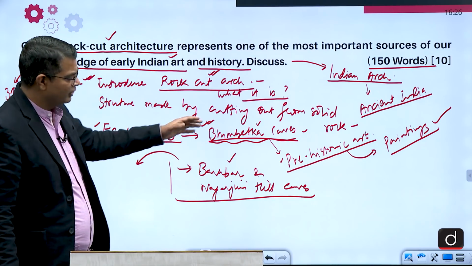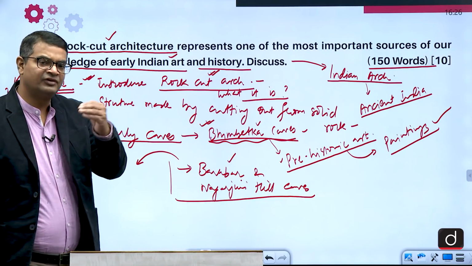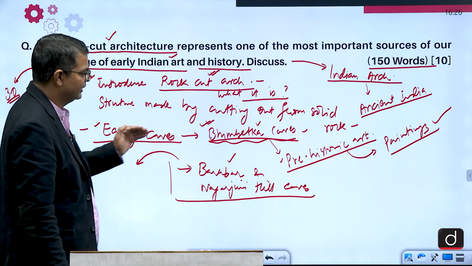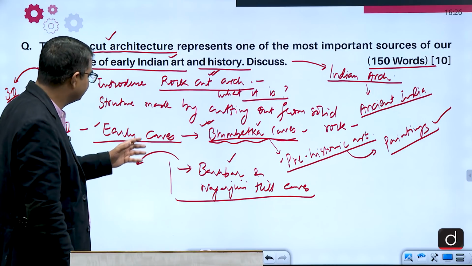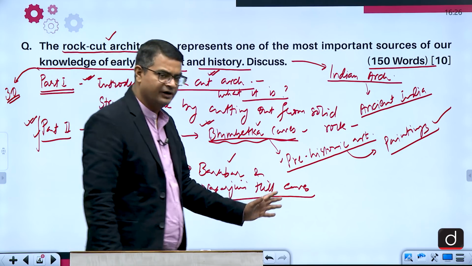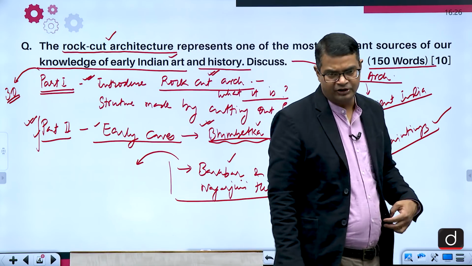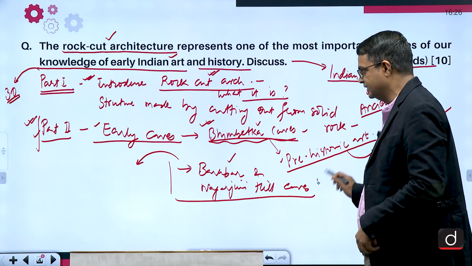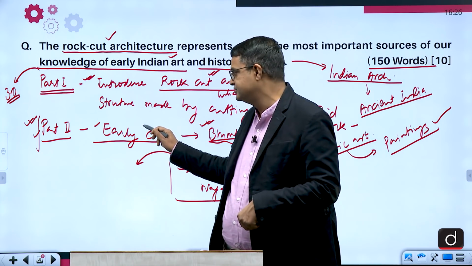So even then he donated the caves to the Ajivika sect, which was one of the 64 heterodox sects of that time. So you can say that Bhimbetka caves, Barabar and Nagarjuni Hill caves, these two are very good expression of the cave architecture, and that is the early caves.